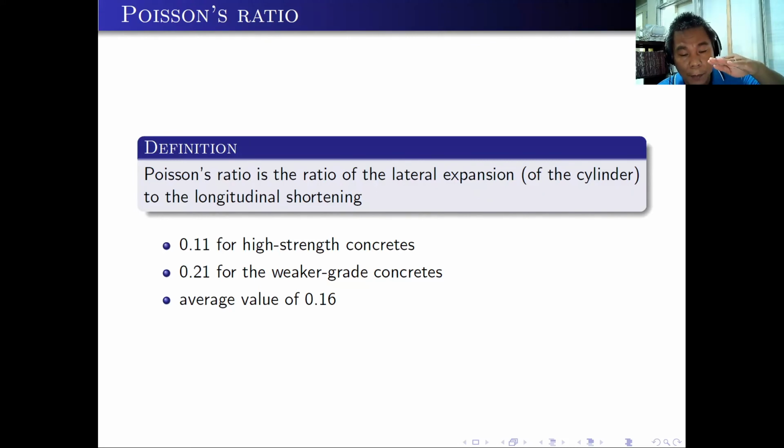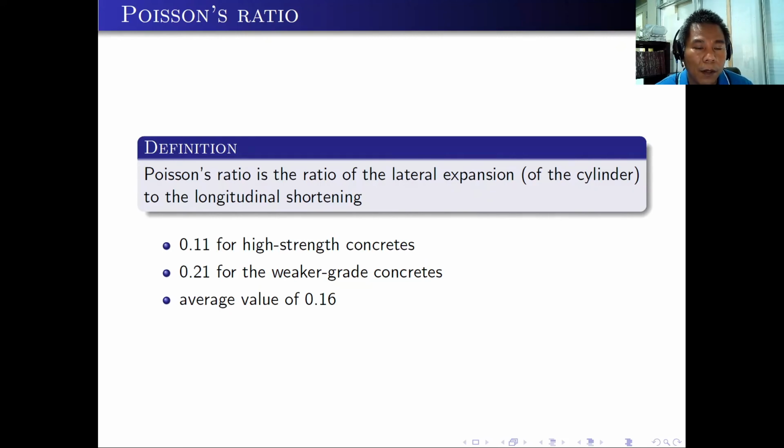If you have a marshmallow, like for example, this cube, if you push from bottom and top, the marshmallow will shorten. So there will be some shortening of the marshmallow. But you may take note that the lateral portion of the marshmallow will expand. That expansion of the marshmallow compared to the longitudinal shortening is what we call the Poisson's ratio. The French mathematician Poisson actually observed that, and that property is very important for all the materials.